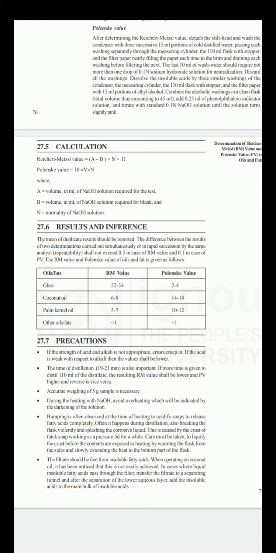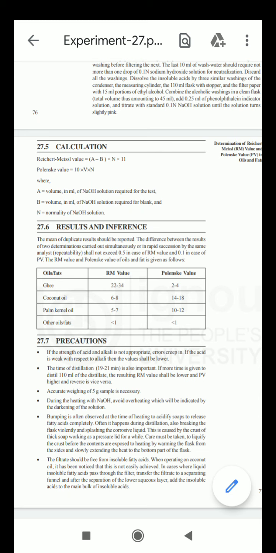You also take the blank reading, omitting the fat or oil sample. A minus B means the test sample reading minus the blank reading, which is required in the calculation.